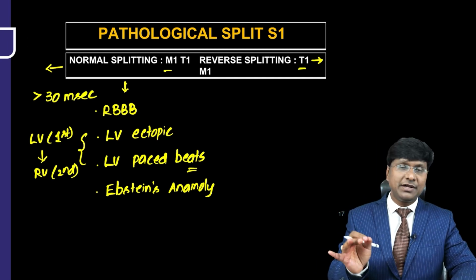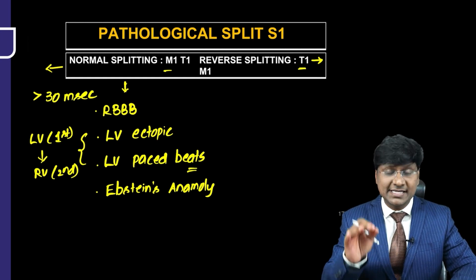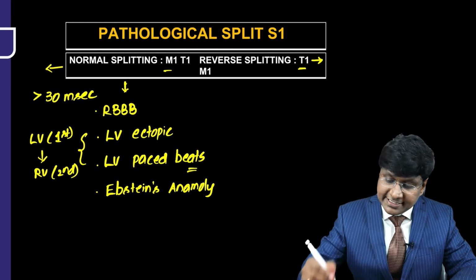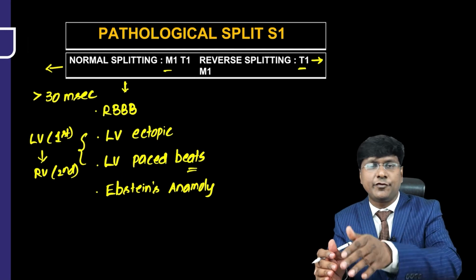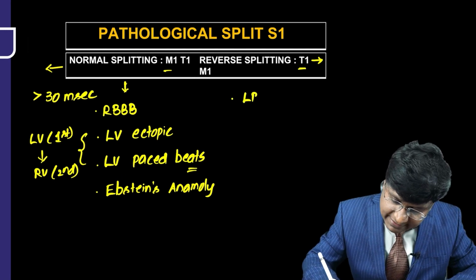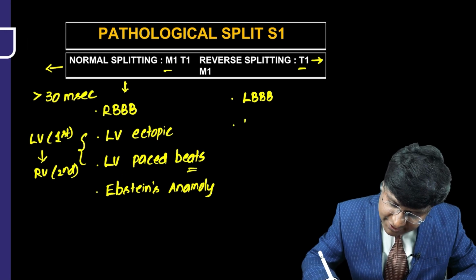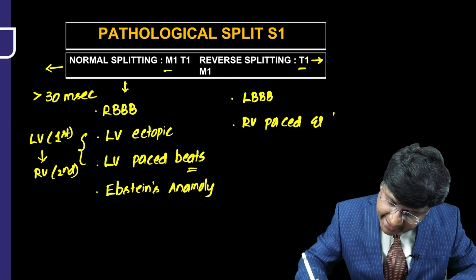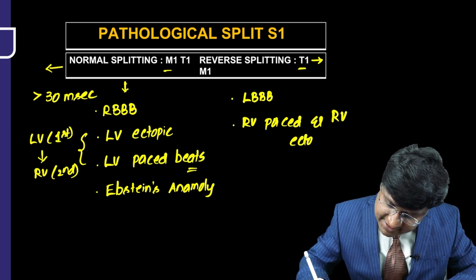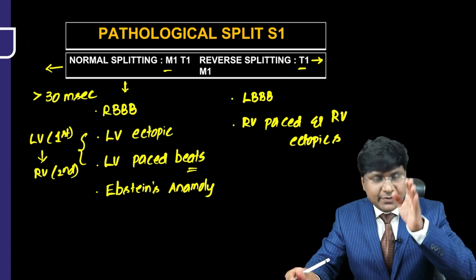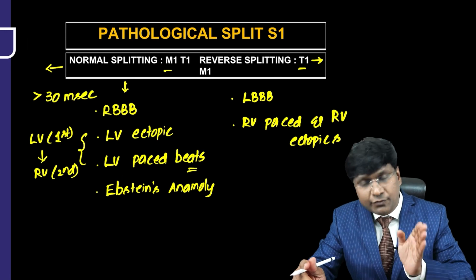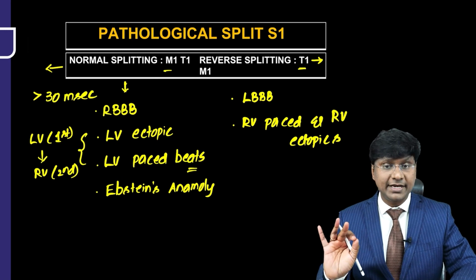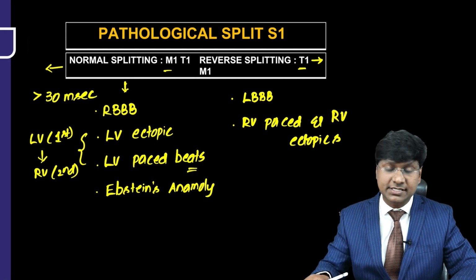So these are the conditions where you will have a normal splitting, that is M1 and T1, but the duration between M1 and T1 is more than 30 milliseconds. That is your pathological normal splitting. Then pathological reverse splitting, that means you will get T1 first, followed by M1. Where will you have this? You will have this in patients with left bundle branch block, and in patients with RV paced and RV ectopic beats. In RV paced and RV ectopic beats, the right ventricle will contract first and thereby you get T1, followed by the left ventricle getting depolarized, thereby you get M1. So that is one condition: RV paced, RV ectopic and left bundle branch block.